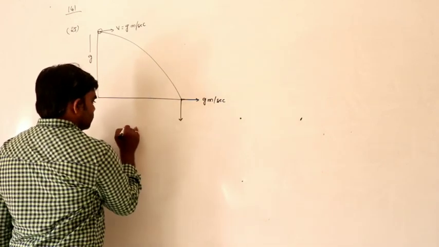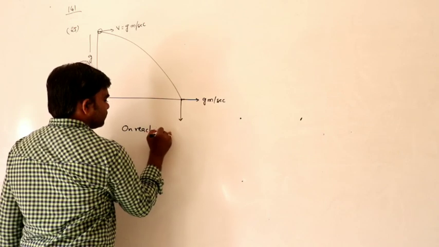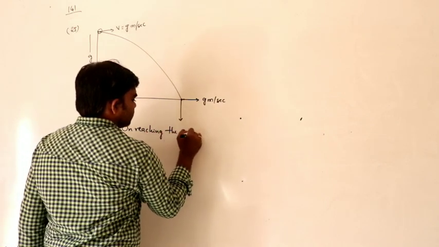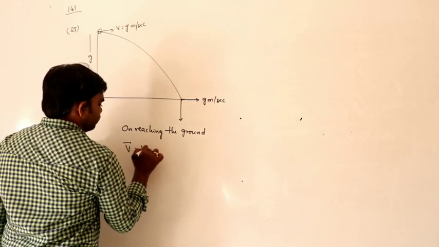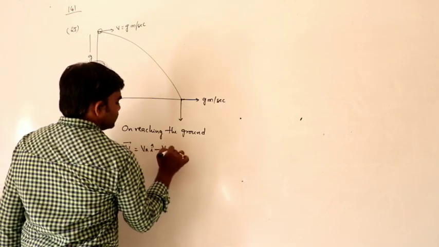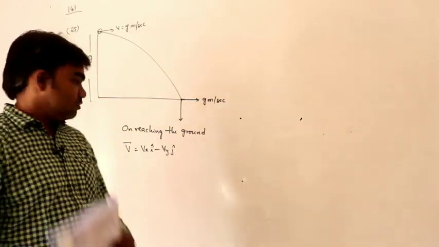So on reaching the ground, the velocity v bar can be written as vx i minus vy j. Why is it minus? Generally we know the velocity vector on reaching the ground.